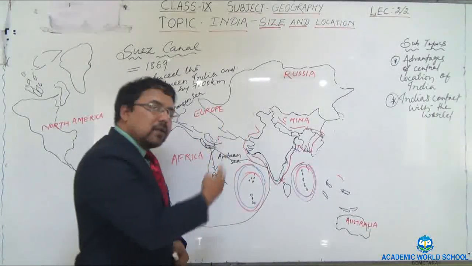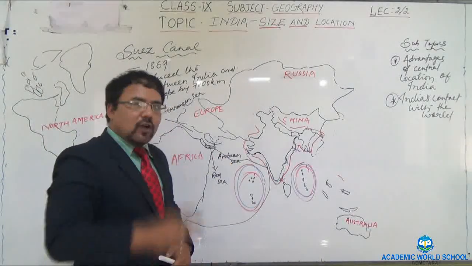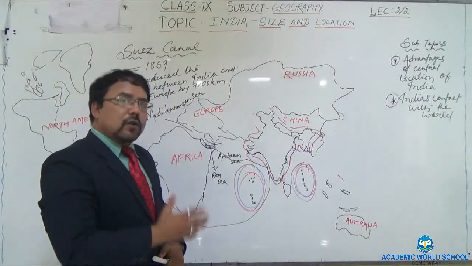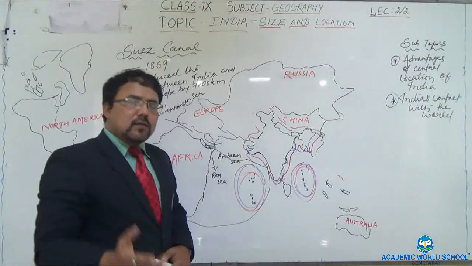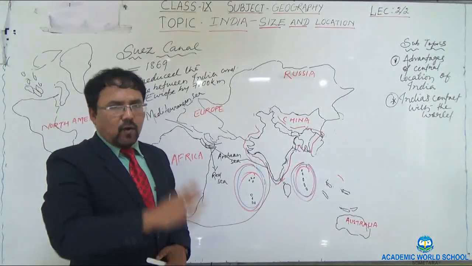But after the discovery of the sea route to India by Vasco da Gama, it opened up tremendous opportunities for the people of foreign countries and for the people of India. Understood?